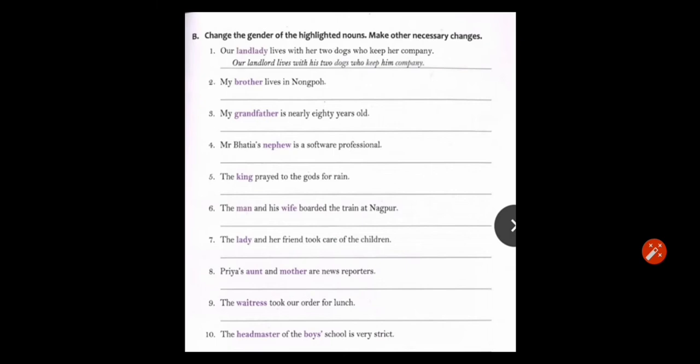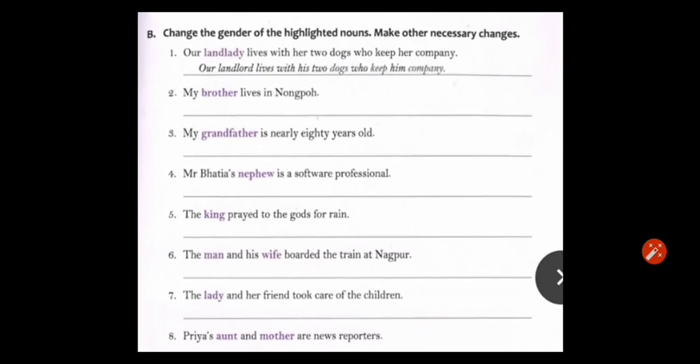Like the first one, our landlady, we have to change the gender. If it is given in male, then you have to change it to female. If it is given in female, then you have to change it to male. And according to that, you have to change wherever necessary. If in the sentence it is written like her, and we are telling about a lady, about a female, then it is okay. If we are telling about a male, then her will change to his.